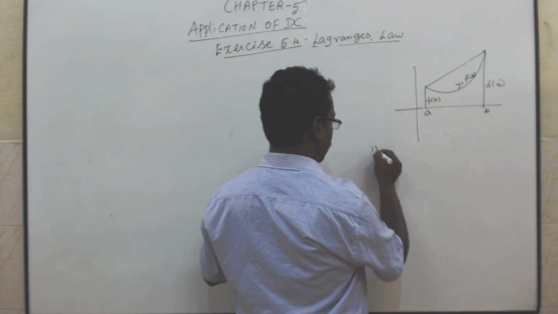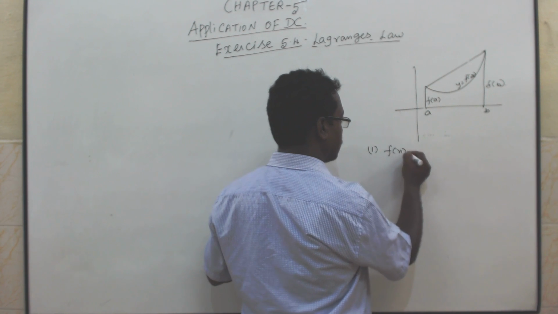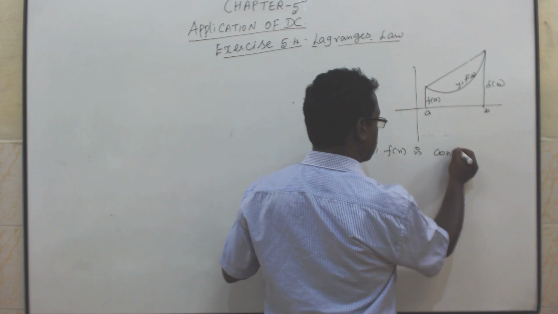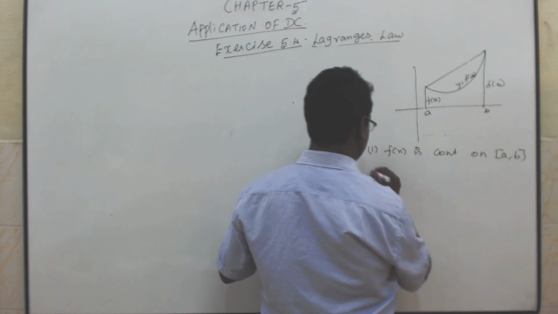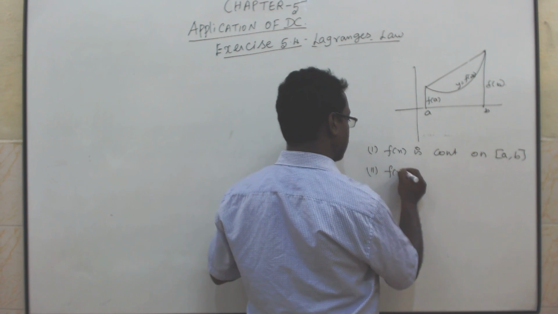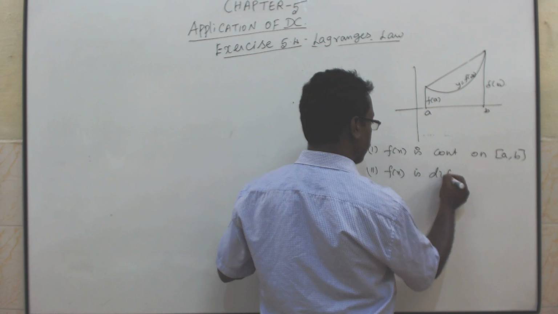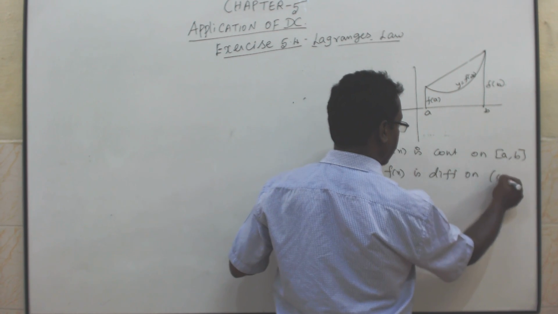So the law: first one, f of x is continuous on the closed interval [a, b]. Second one, f of x is differentiable on the open interval (a, b).